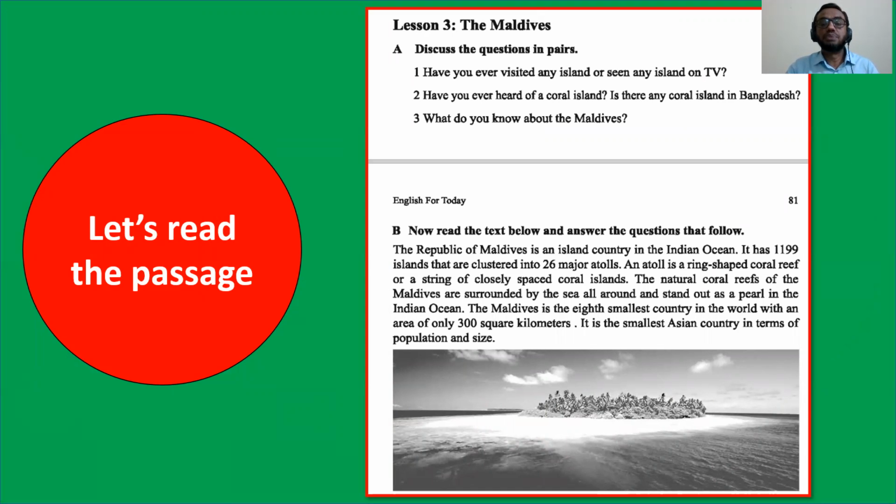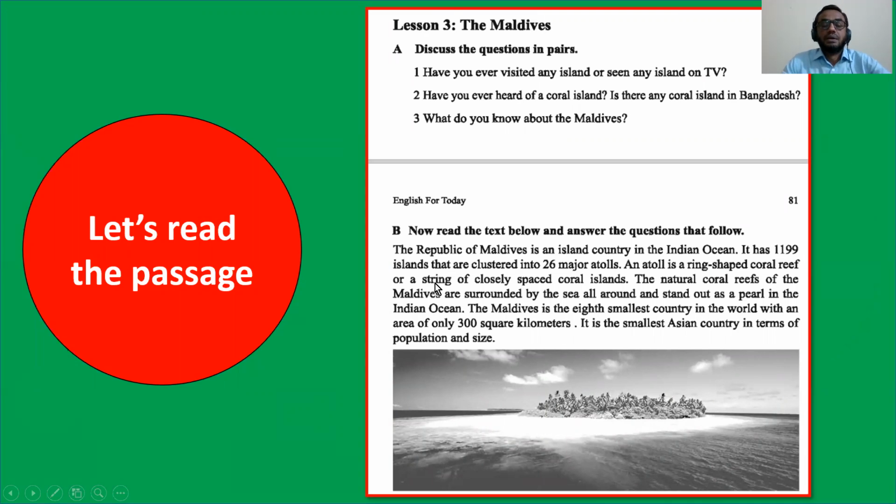Discuss the questions in pairs. You can also practice it at home. Now I'm going to read the passage given below. My dear students, now please listen to my reading and try to remember it. And after my reading, try to make the answers of the exercise. Okay?